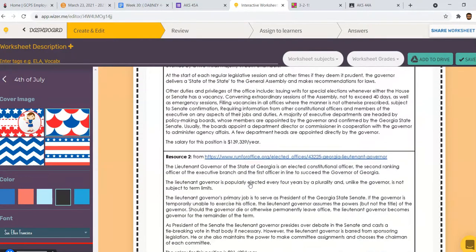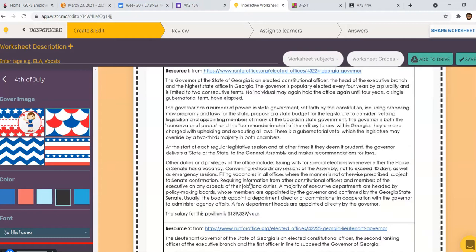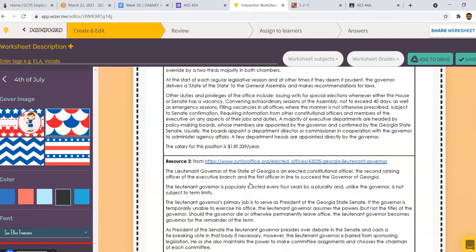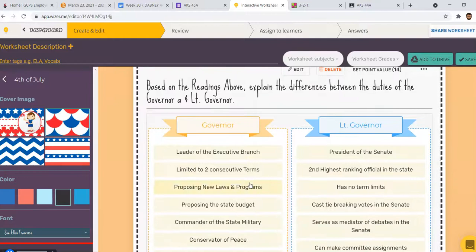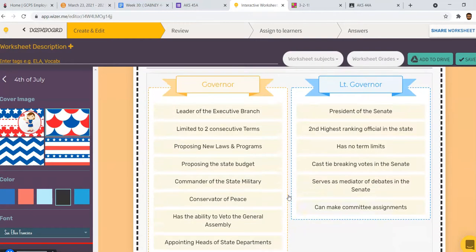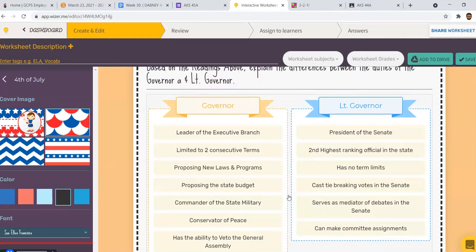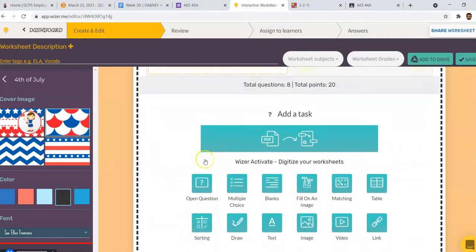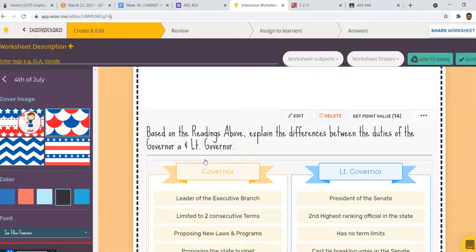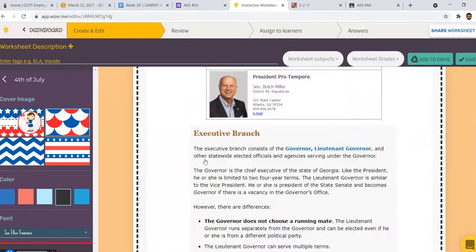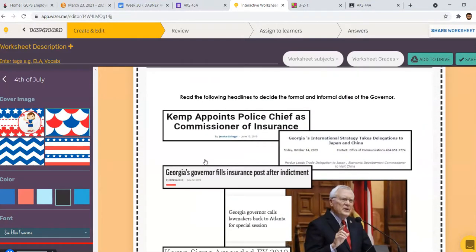All right, we'll talk about the difference in salaries, talk about the difference in jobs, what one can do, what the other can't do. Okay, and based on their reading, they're going to match the role to either the governor or the lieutenant governor. Okay. All right, here it shows the answers, but what the students will see, they'll see all of these below these 2 things here, and they'll have to move it over to the correct side.